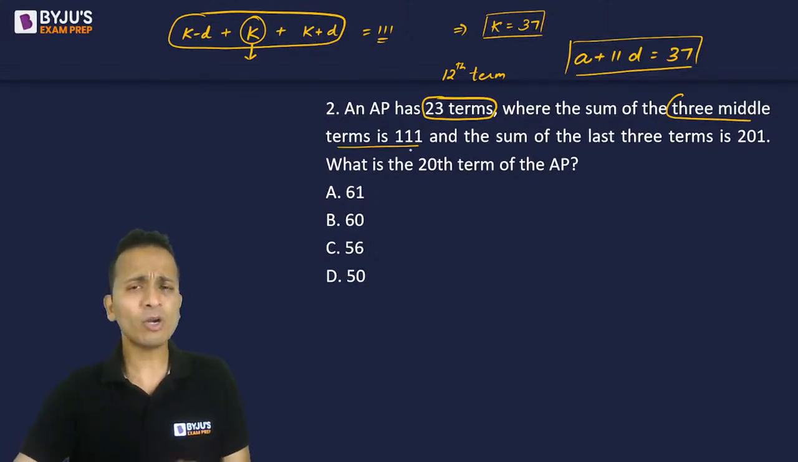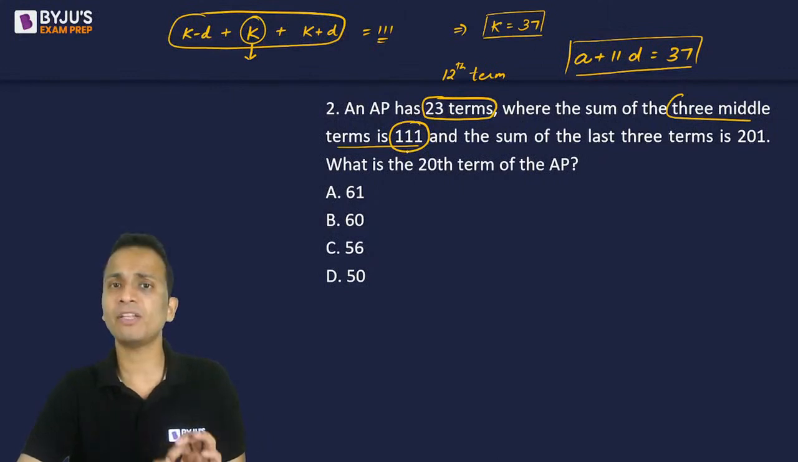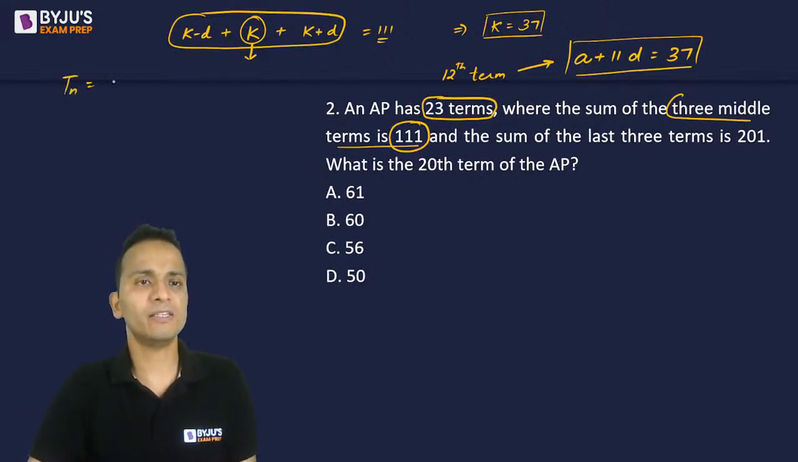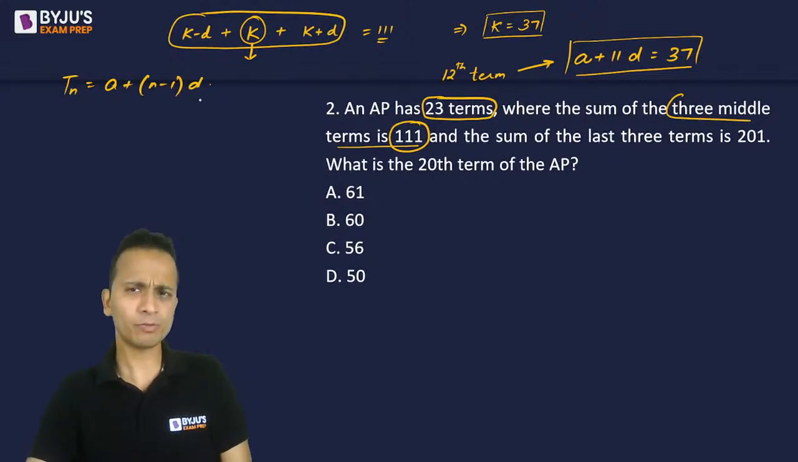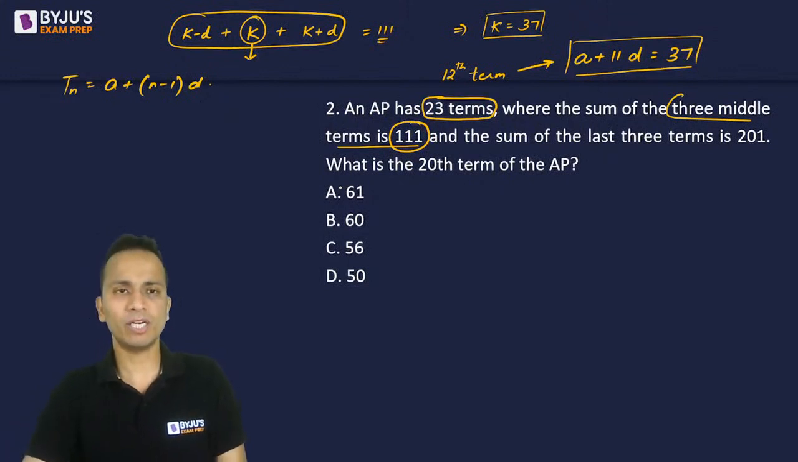I could have done that directly: 111 divided by 3 will be the middle term. So the middle term, that means the 12th term, will be a plus 11d. The general form is Tn equal to a plus n minus 1 into d for an arithmetic progression. So the first relation that I've got is a plus 11d is equal to 37.